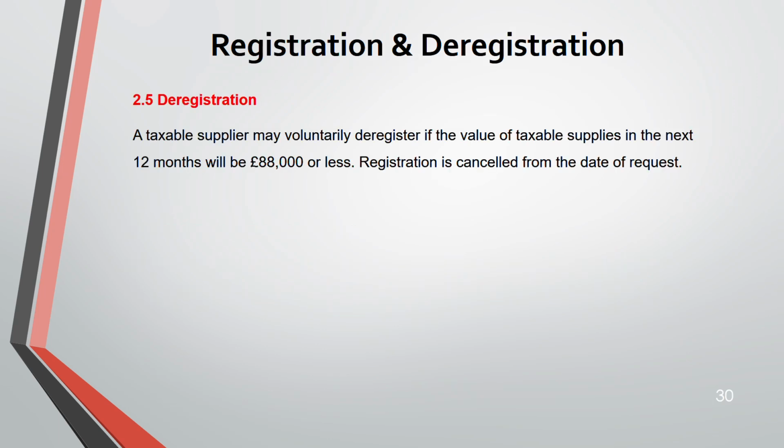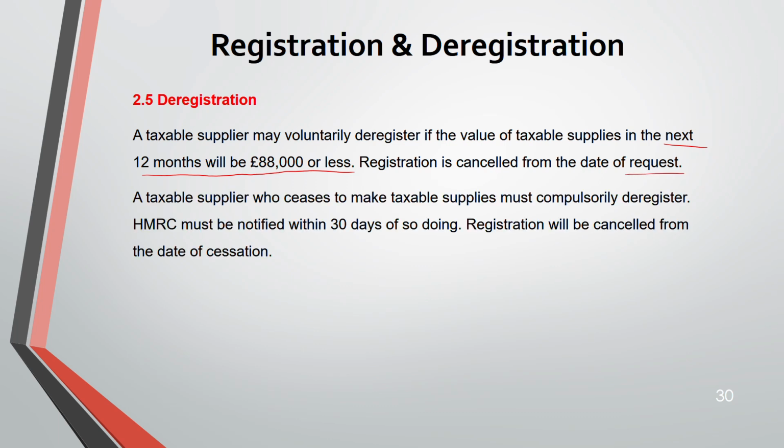Next, deregistration. Here you may voluntarily deregister if your taxable supply in the next 12 months will be 88,000 or less. Registration is cancelled from the date of your request. Those who cease to make any taxable supply must compulsorily deregister.